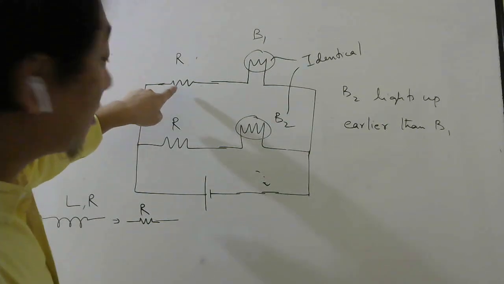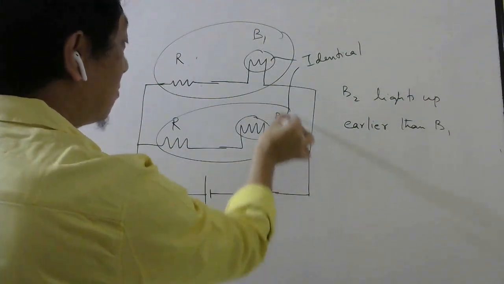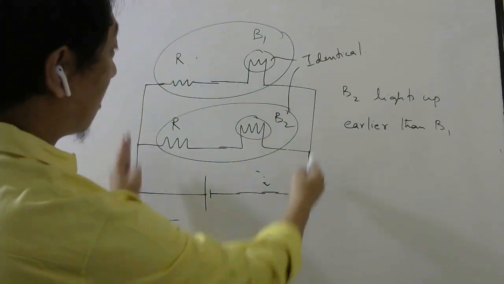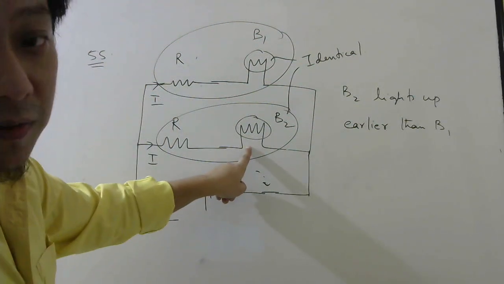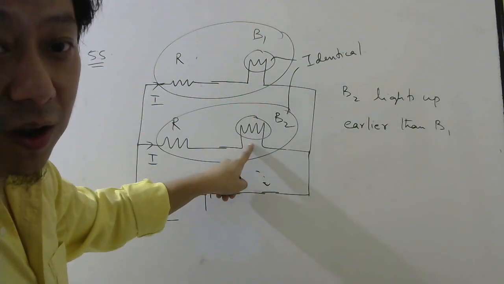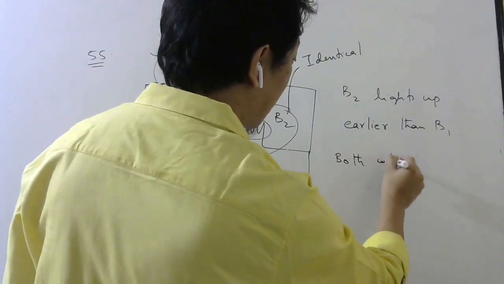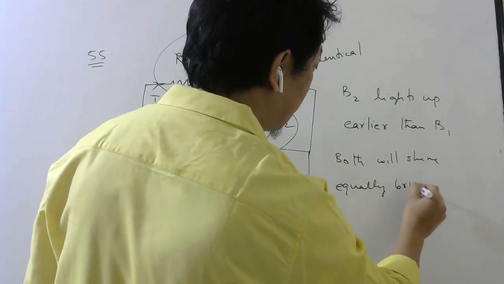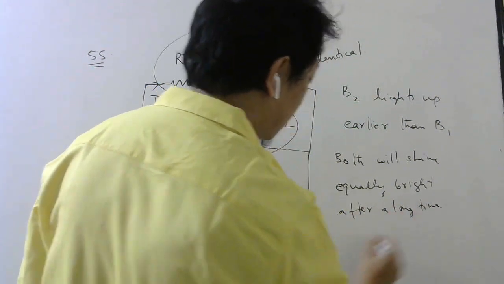So once you replace this by resistance after a long time, you can see this total resistance and this total resistance will be the same, because bulbs are identical. These two are also the same resistance and the same voltage is applied. So whatever current goes here, the same current will go here. So whatever power will be developed here, the same power will be developed here: I squared into resistance of the bulb. So in that case, both will shine equally bright after a long time. So option A is correct.